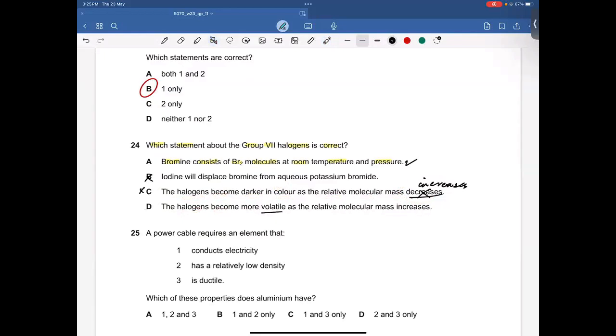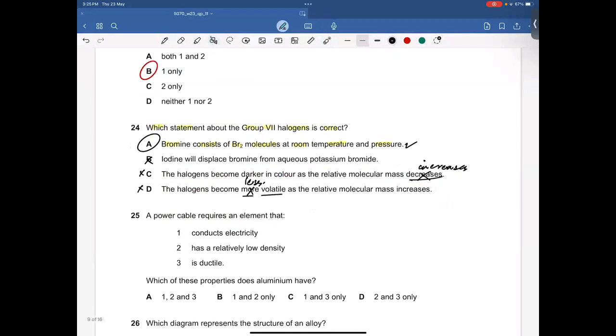The halogen becomes more volatile? I think it's less volatile, because iodine and astatine are both solid at room temperature and pressure, which means they cannot evaporate at RTP, which means volatility decreases down the group, right? So option D is also incorrect, and therefore A is going to be the right answer.